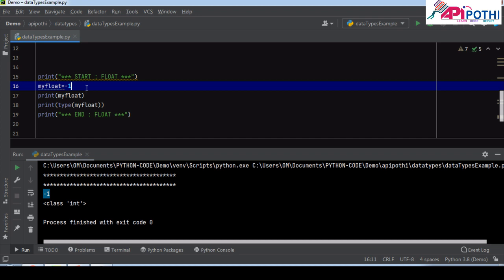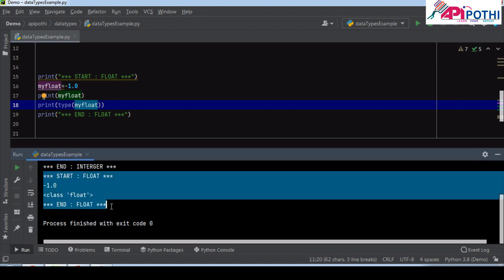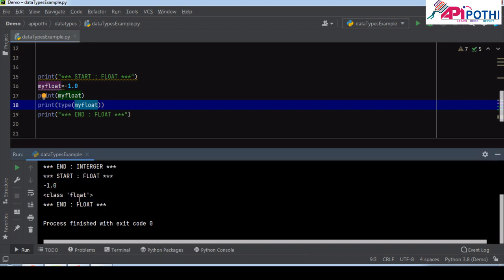Now if we put minus 1.0, it should print minus 1.0 and the class type as float. If you see, it is printing minus 1.0 as well as class float.